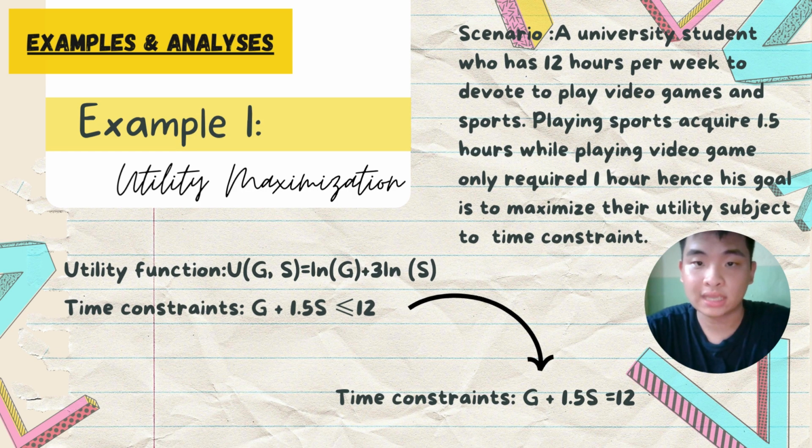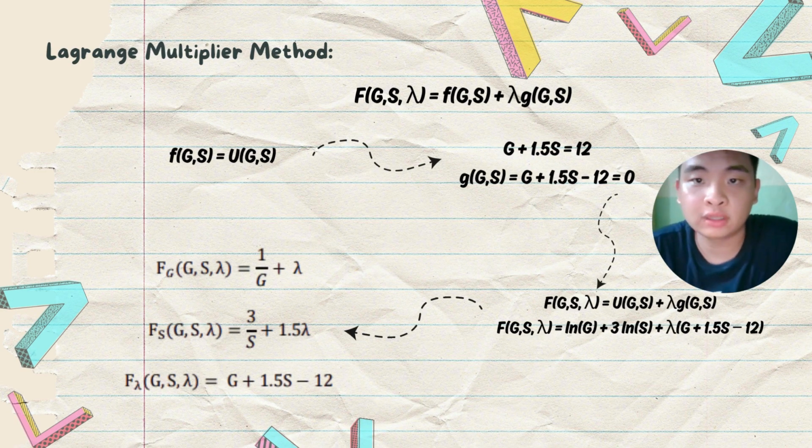Because the satisfaction increases in both g and s, we can assume that the student will spend all of the 12 hours on the two activities, and thus the constraint will bind. So we can also write the time constraint as g plus 1.5s equals 12. In order to find the optimization of the utility, in this case the Lagrange multiplier method is applied due to the existence of the time constraint.